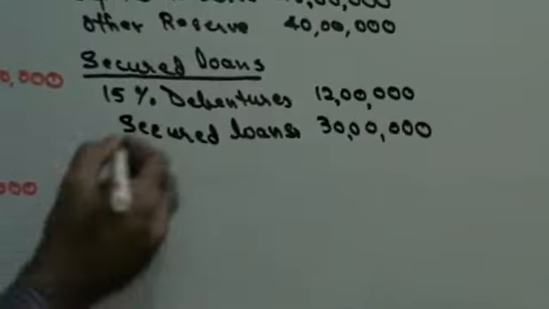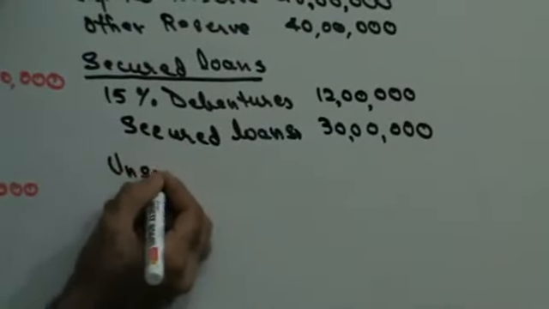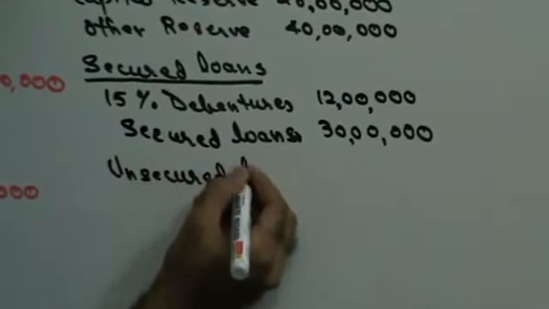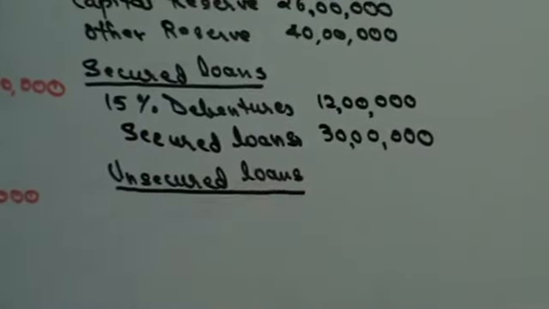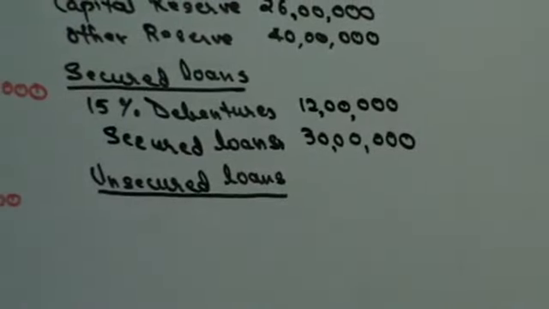Then you have unsecured loans. Under unsecured loans, you have 15 lakhs and you took over another 5 lakhs. 15 and 5, that comes to 20 lakhs.